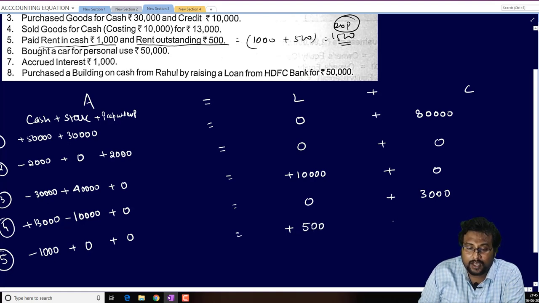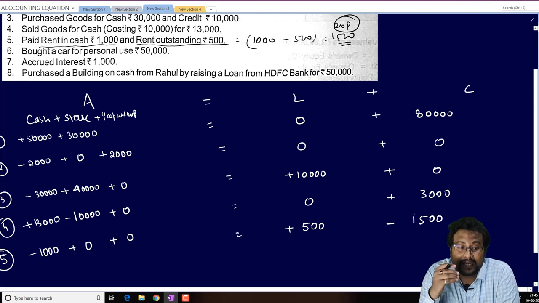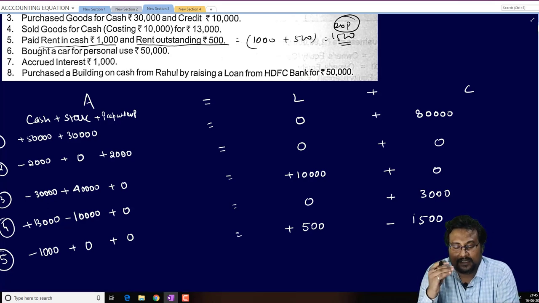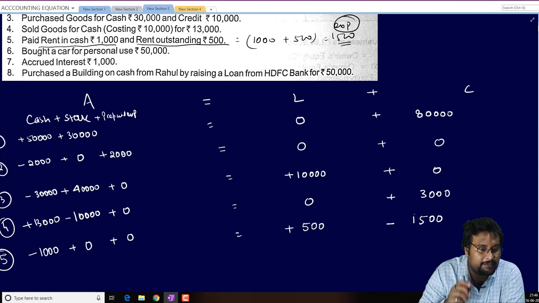Now total expense is 1,500. Rent is an expense, and expense will be minus from the capital. Very simple: profit and gain will be added in the capital, expense and loss will be minus from the capital. So when we are paying something, that is our expense, it will be minus from the capital.